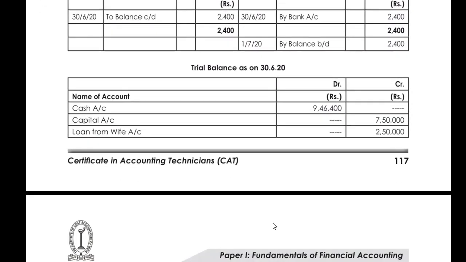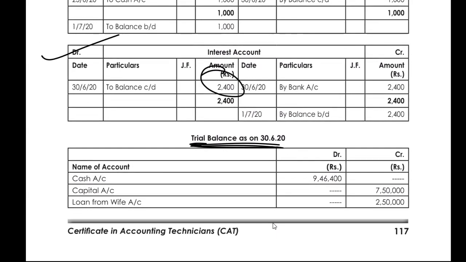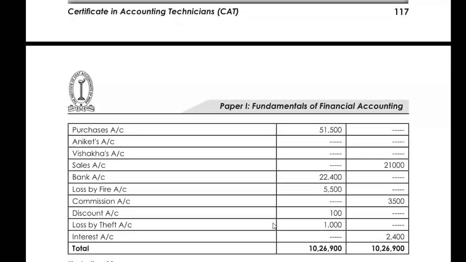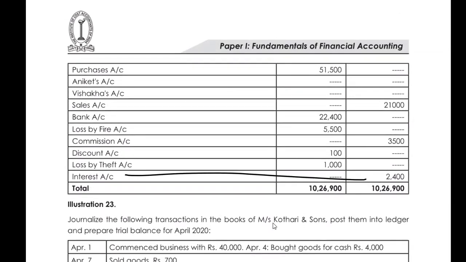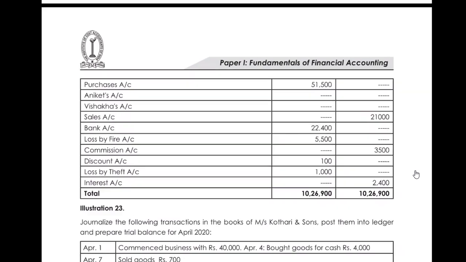Now, what they have done, they've prepared a trial balance. How will we prepare the trial balance? Whatever is the balance carried down, if it is on the debit side, we will write it on the opposite side in the trial balance. So that was the concept which I taught you. So here we have 2,400 as you can see in interest account. So interest account here, it is mentioned on the credit side. Okay. So that was just one example which I was showing you. So this was the trial balance which is prepared. If there is any doubt in it, then we can discuss. Otherwise, we can just prepare the balance sheet and P&L account.